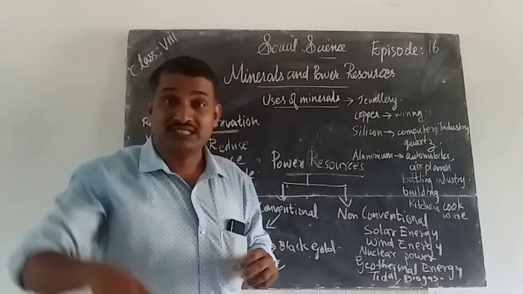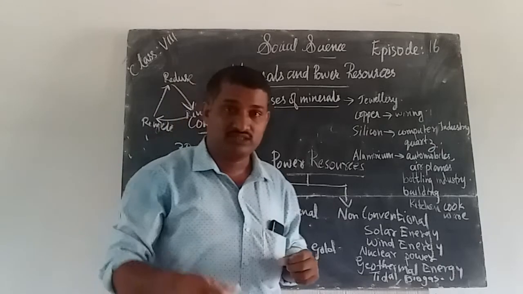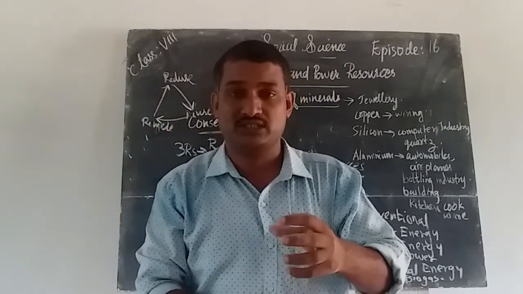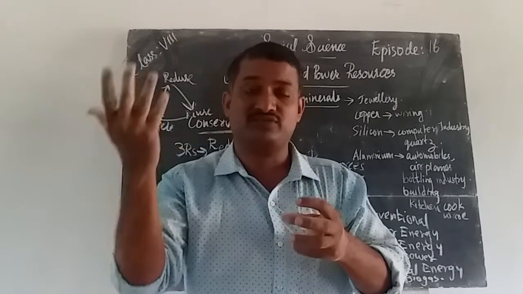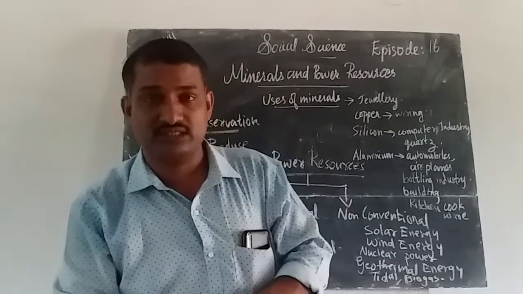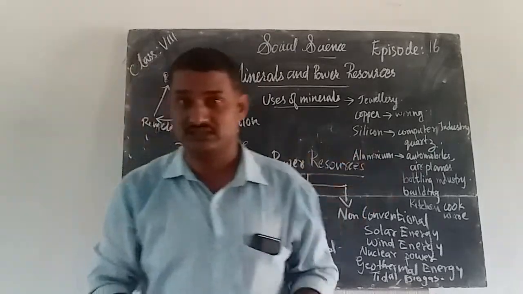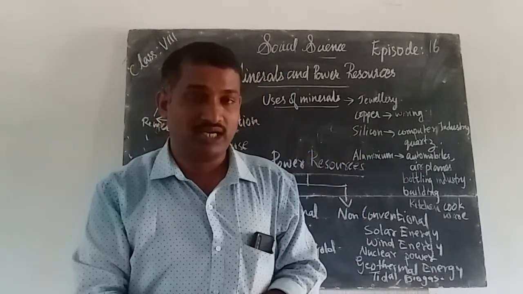This energy we can use with the rotation of turbines. With this thermal energy that is emitted from the earth, we can rotate the turbine and produce energy. That we can call geothermal energy.